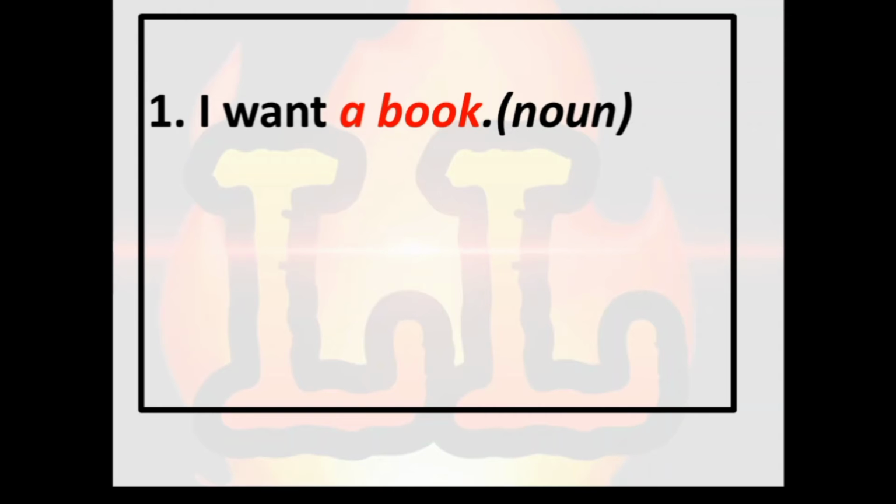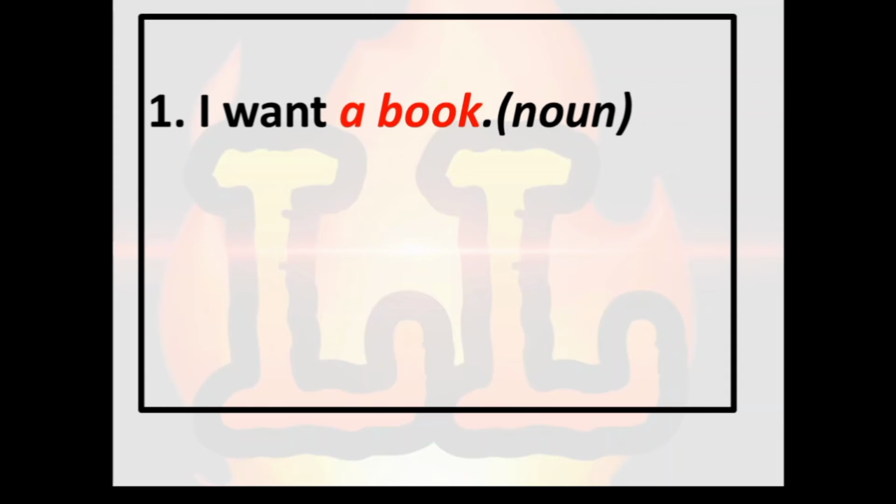So let's see here on the screen, you can see there is one sentence, I want a book. In this sentence, a book is called a noun. You know what noun means. So a book is a noun, and what is the place of this noun? In this sentence the place of noun is after the verb. After the verb means object of verb. So a book is the object of verb want.